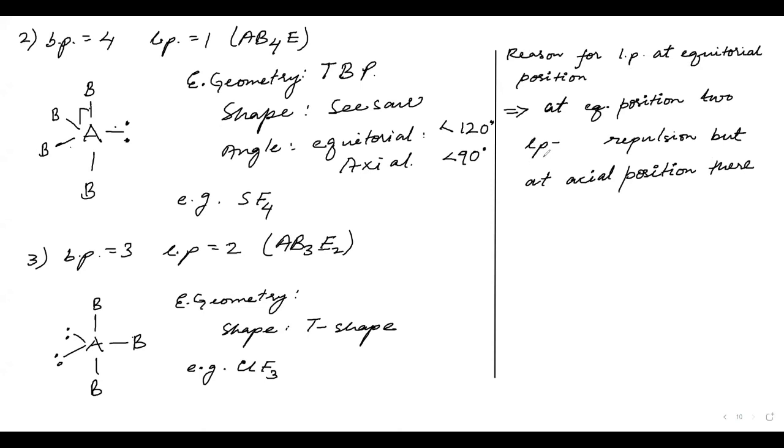At equatorial, there are 2. This angle and this angle. For if I put it here, somewhere here, 1, 2, 3. Okay. After writing the second and third case, you will write the reason for lone pair at equatorial position.